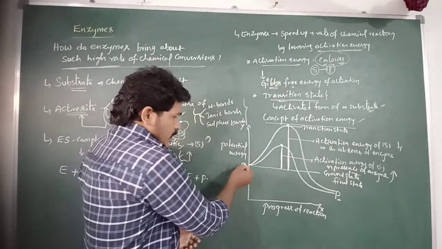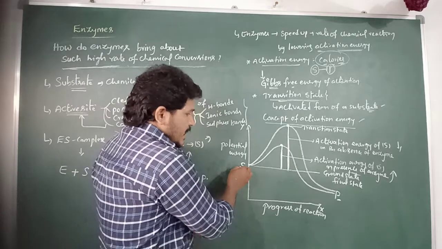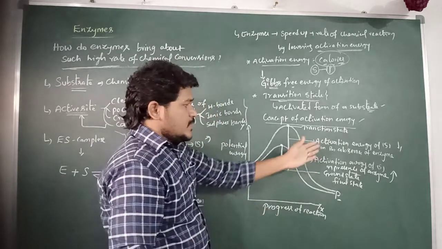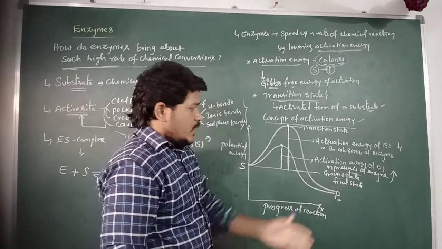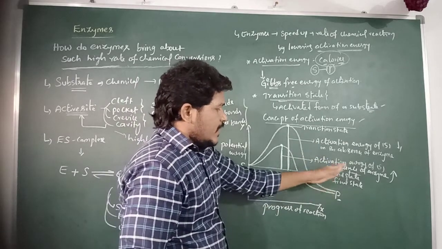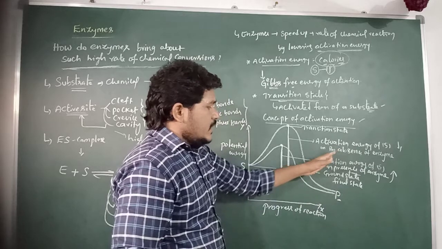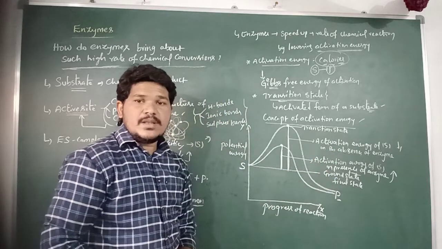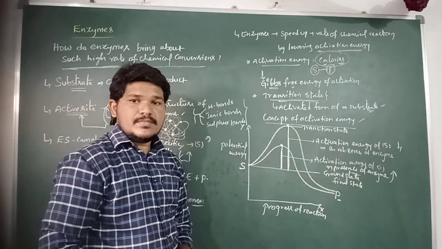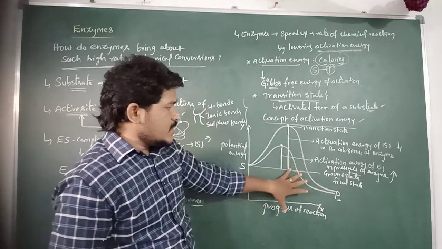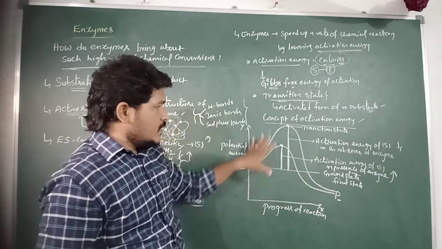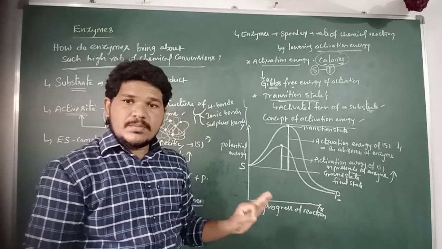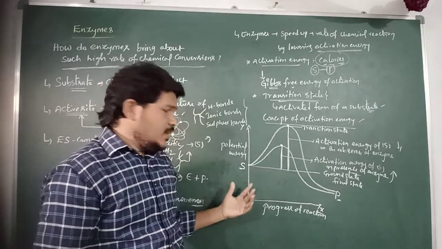In the uncatalyzed reactions, a higher amount of activation energy is required by the substrate molecule. But in the presence of enzyme, or in the catalyzed reactions, a lower amount of activation energy is required by the substrate molecule. So this is the concept of activation energy, which is explained by the graphical representation through a graph.